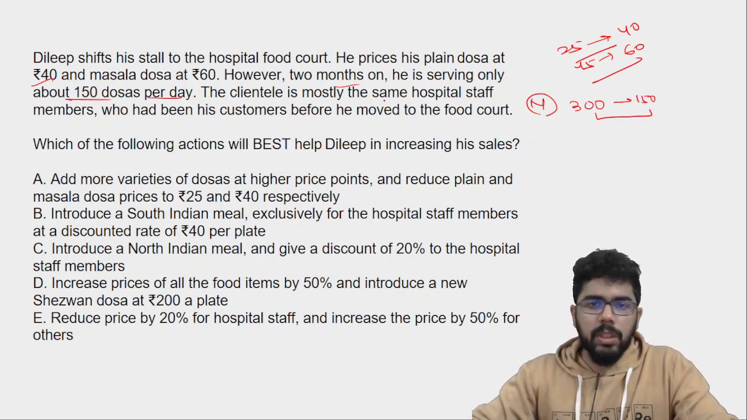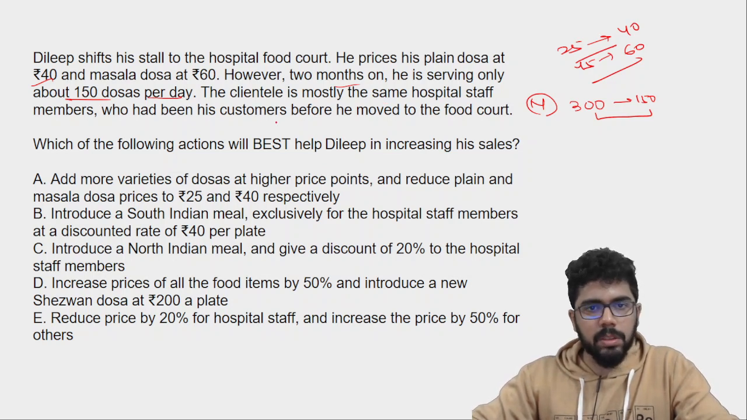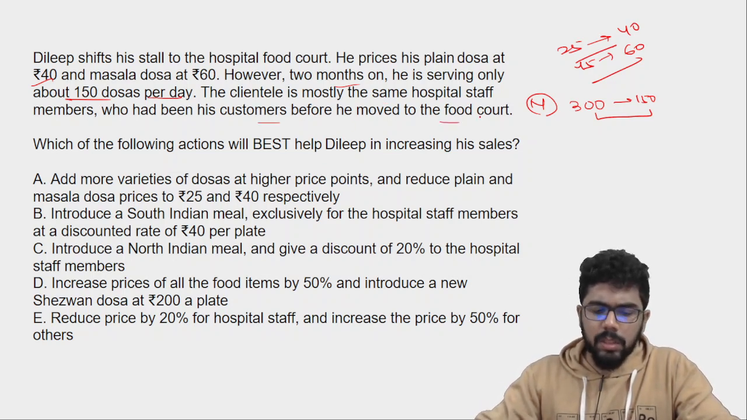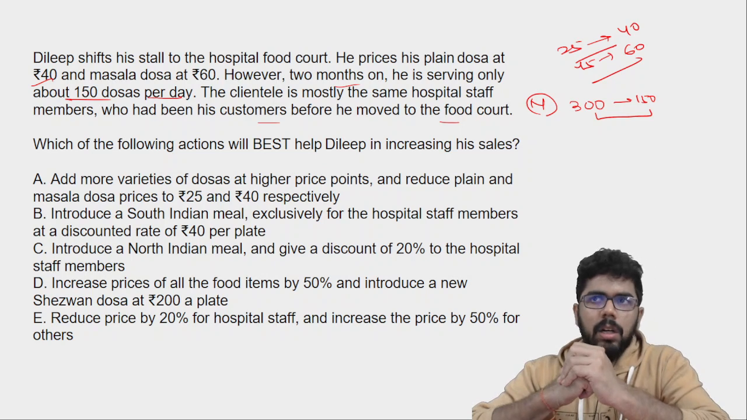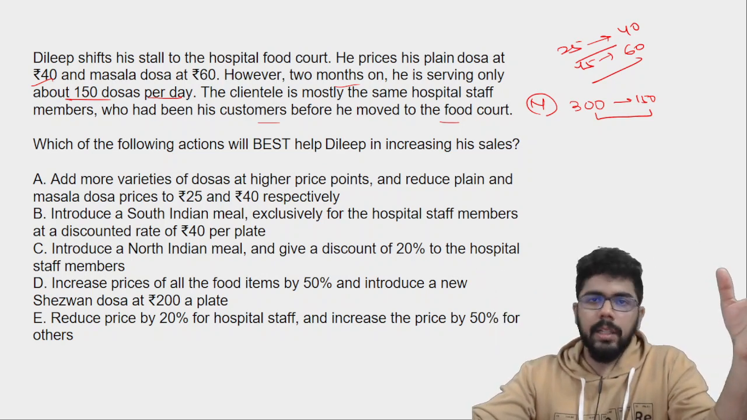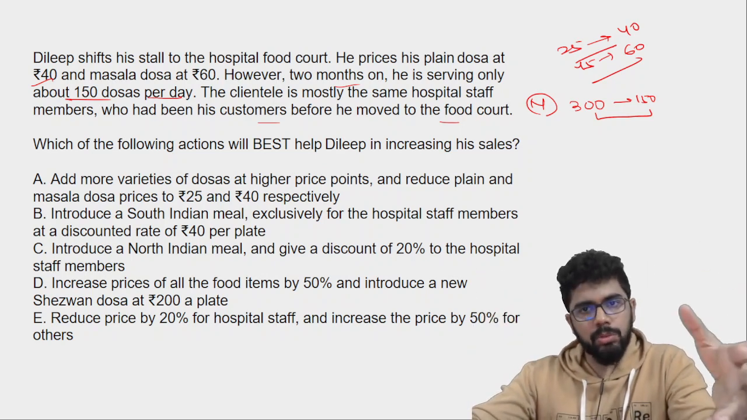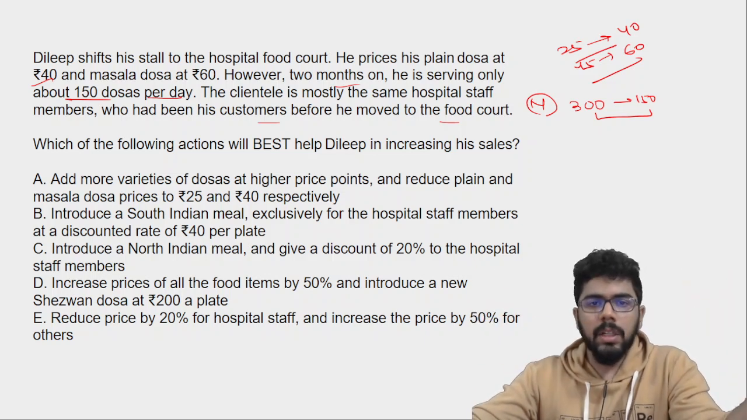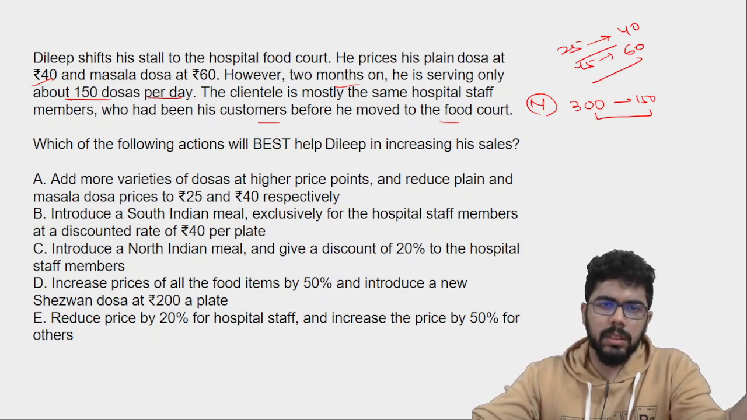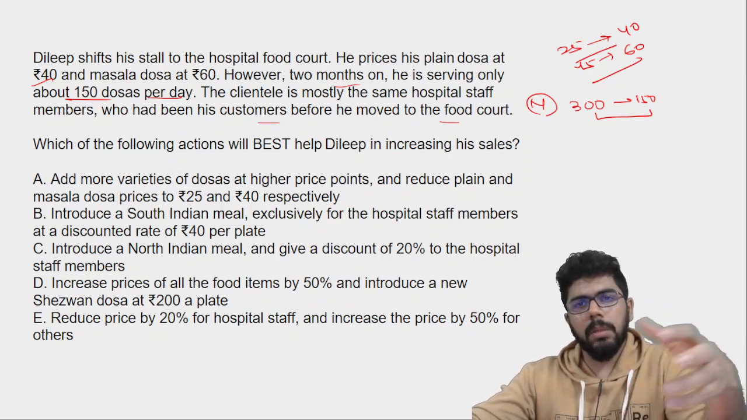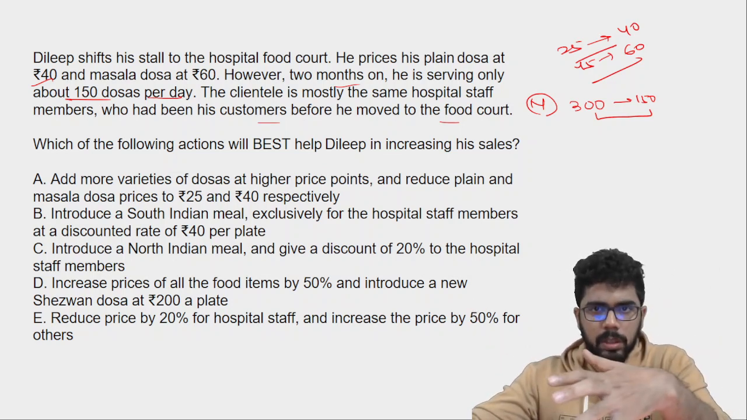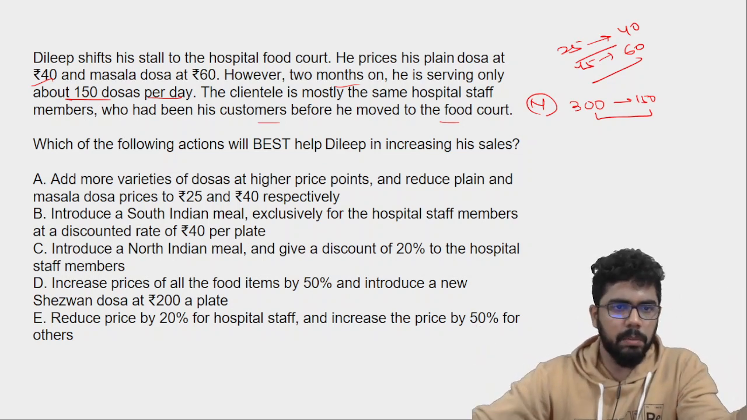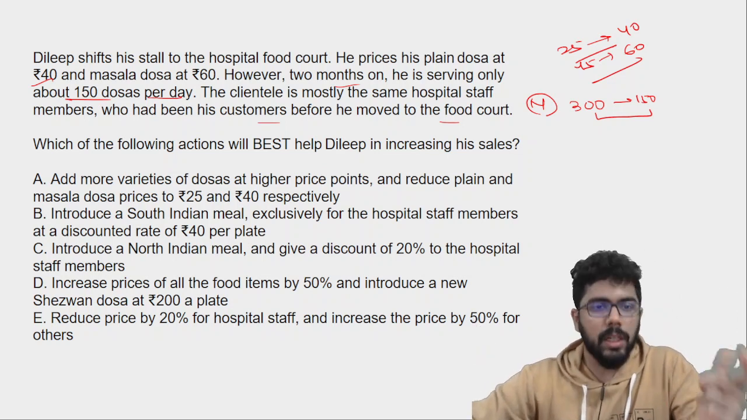The clientele is mostly the same hospital staff members who had been his customers before. So if you look, he also had a loss. He has come to the hospital, the clientele is the same, rather it has reduced, and no significant new clients or new people have come and tried. Not much has changed, more or less it's the same clients. So what was happening there is happening here too, maybe it was even better there. So what advantage did I get by coming here? So what should he do now?